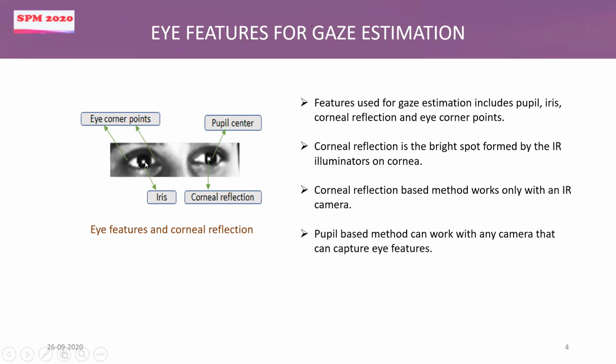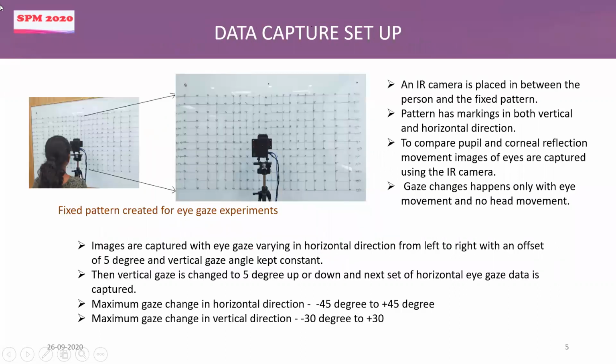And this is that bright spot which I just mentioned. This is called corneal reflection. This is formed by the IR illuminators. So these are the different features of the eye we have used for doing our analysis.